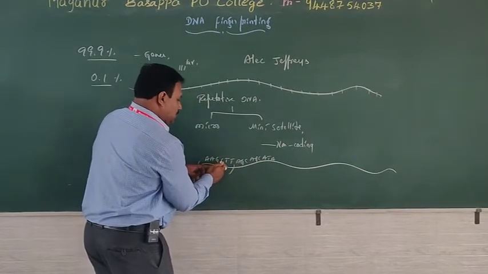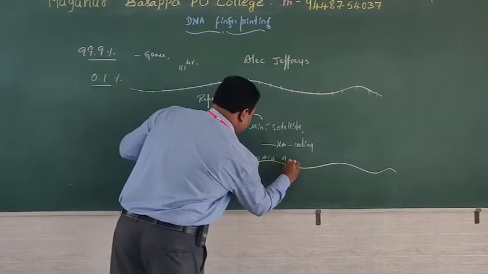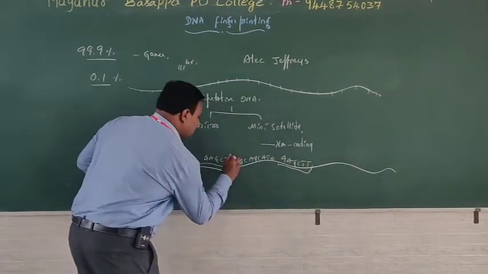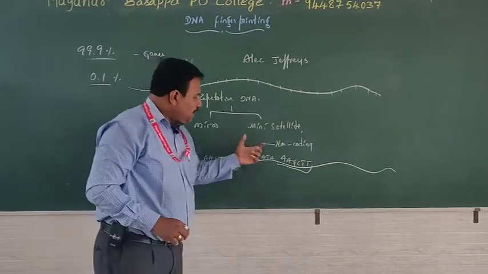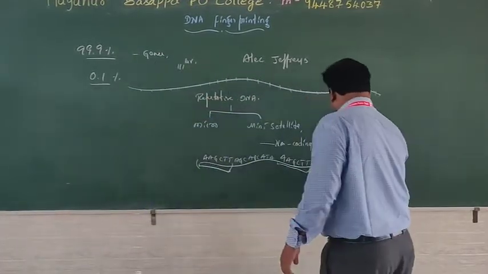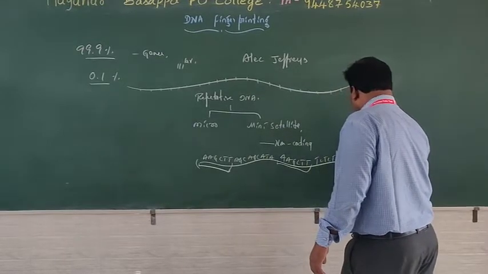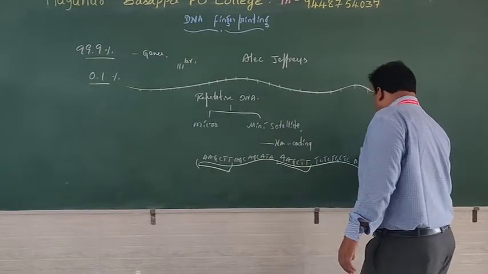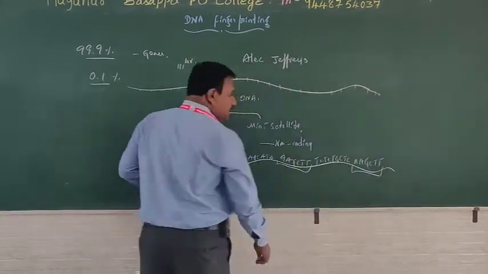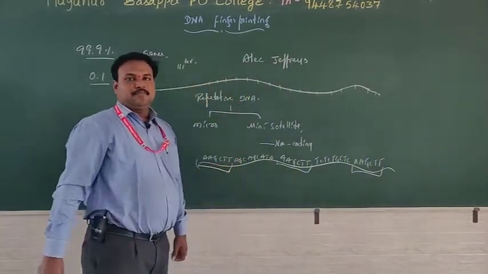AA, GC, double T, AA, GC, double T. Just observe the nitrogen bases. Similar nitrogen base sequences are repeated: TC, TC, TGC, TC, and again AAGC double T. In this DNA strand, it has repeated 3 times.